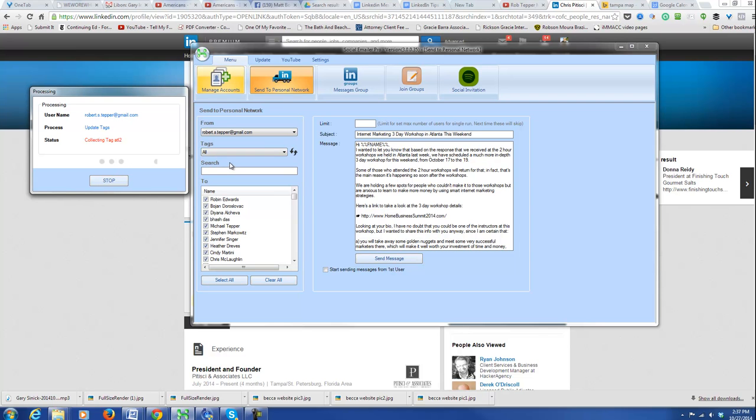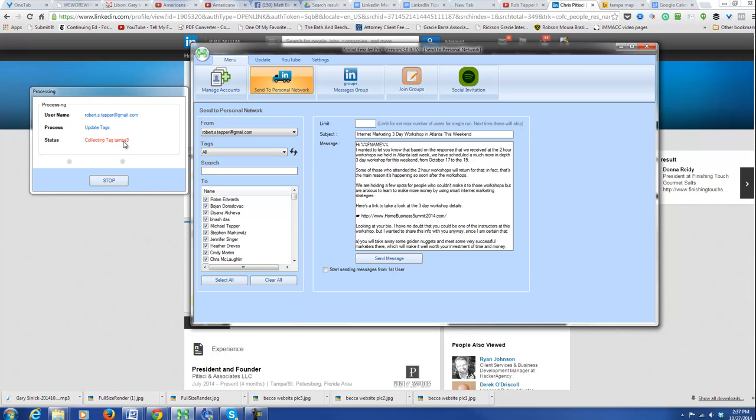So once Tampa's on here, then I can just search for all people from Tampa, and I can actually then send them this message, whatever message I put here, and that's very cool, right? I haven't found any other way to do it. Like if I search for tag Tampa, that's not good enough, and it doesn't allow me to search by city or by zip code or anything else. But if I have a tag, then I can bring in everybody that has that tag. And so that is what makes this whole project so important and so valuable.